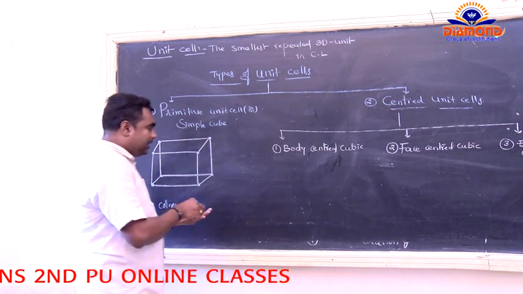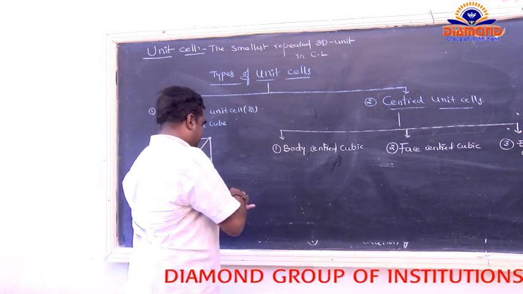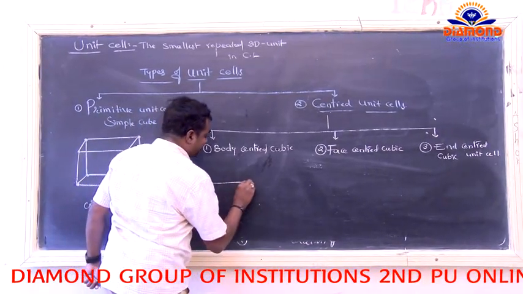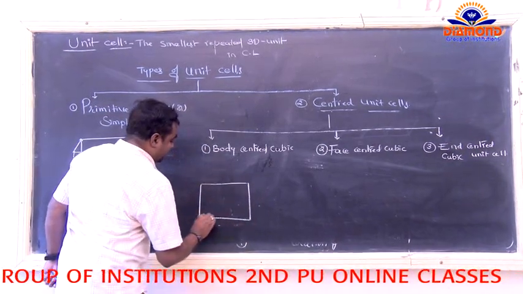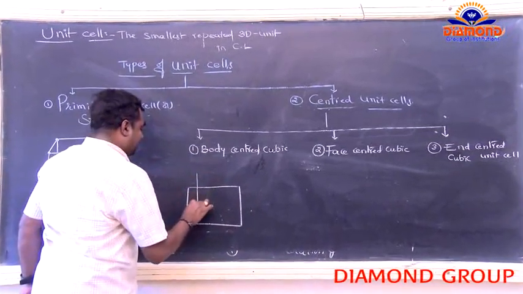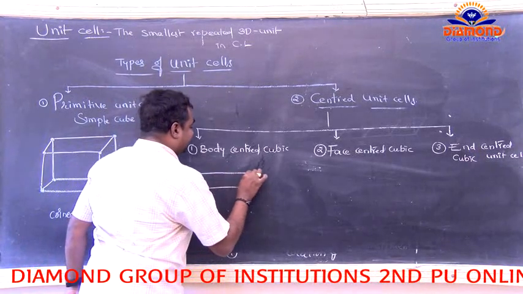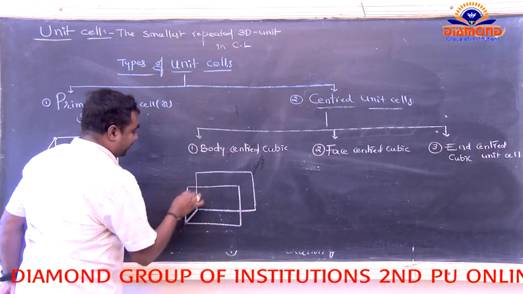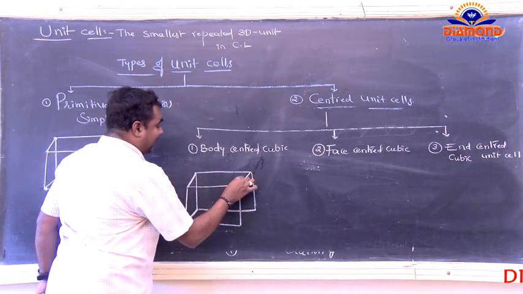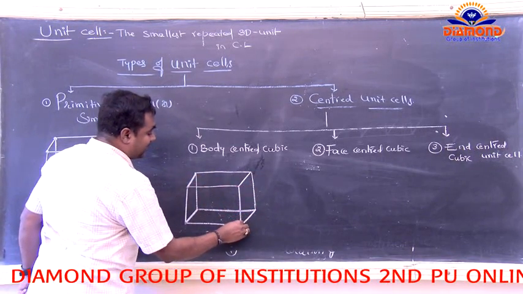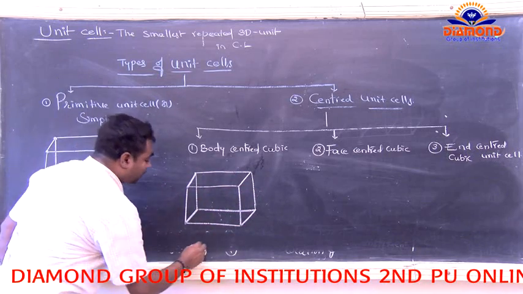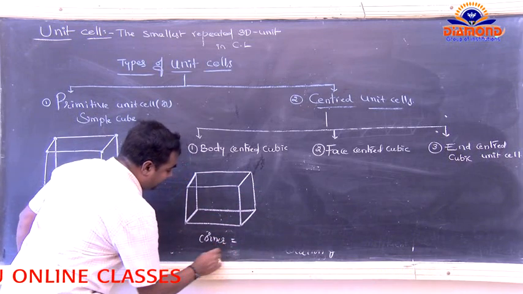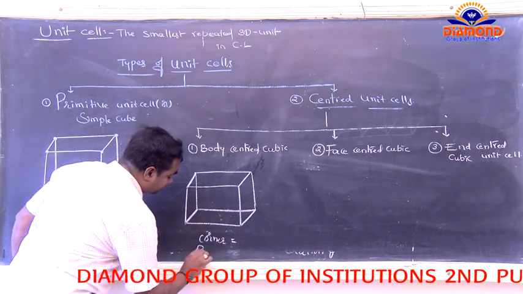Next, come to the body centered cubic unit cell. Here the lattice points are arranged at the corners, and including the corners there is one at the center of the body.